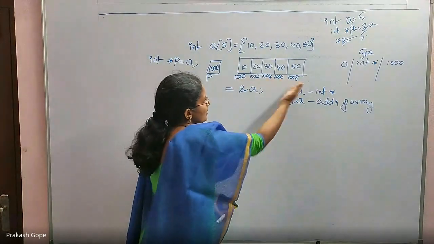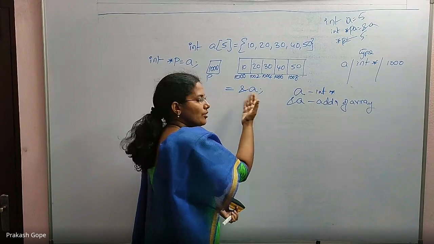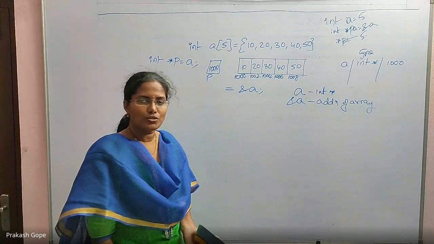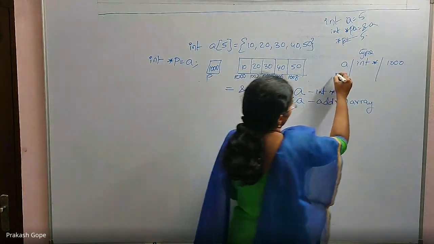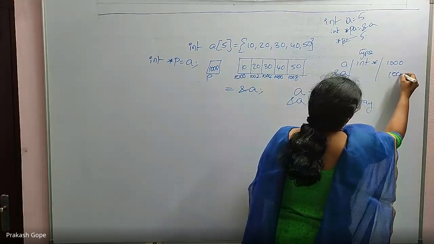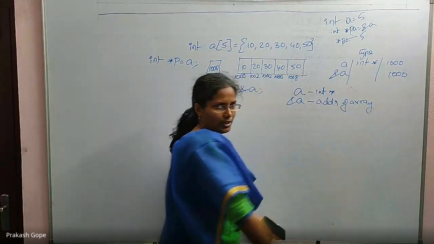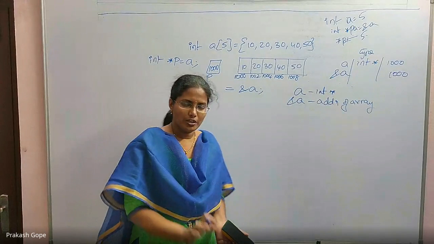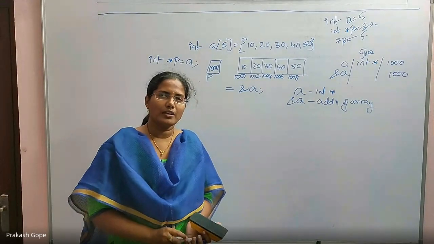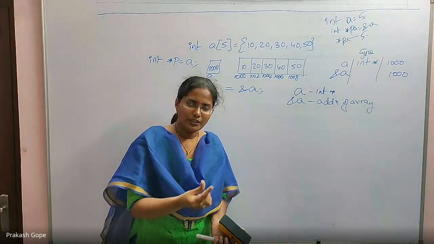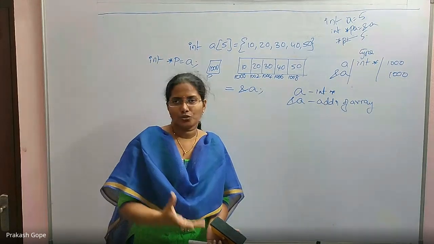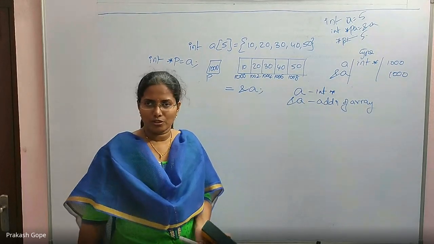Yes, this is an array, its address is 1000. That's why ampersand A is also 1000. A is also 1000. Ampersand A is also 1000. The value is clear. But what is its type? That is important. A straight question: how do you declare a pointer to hold the address of an integer array of size 5? That's all.